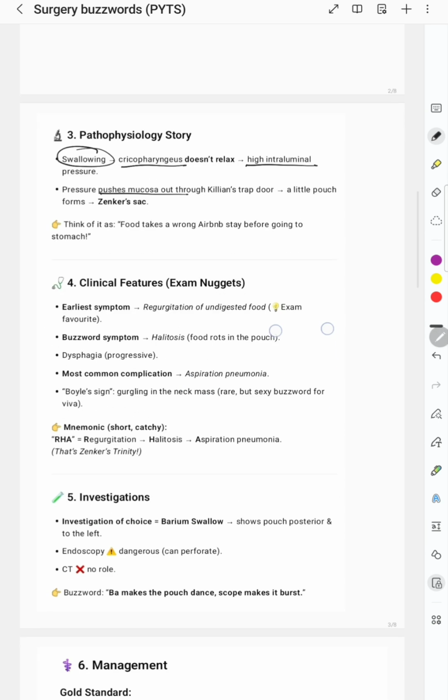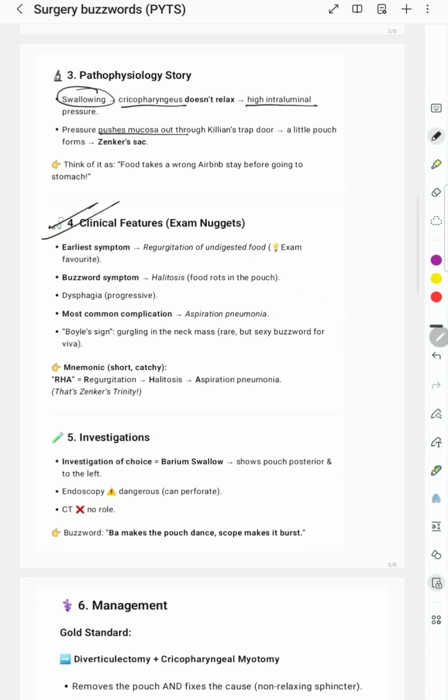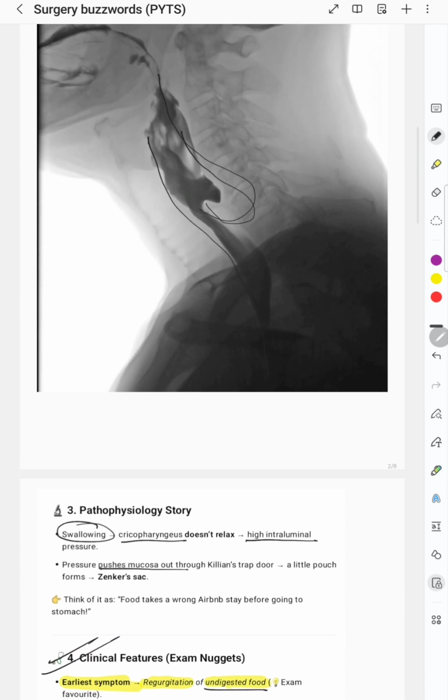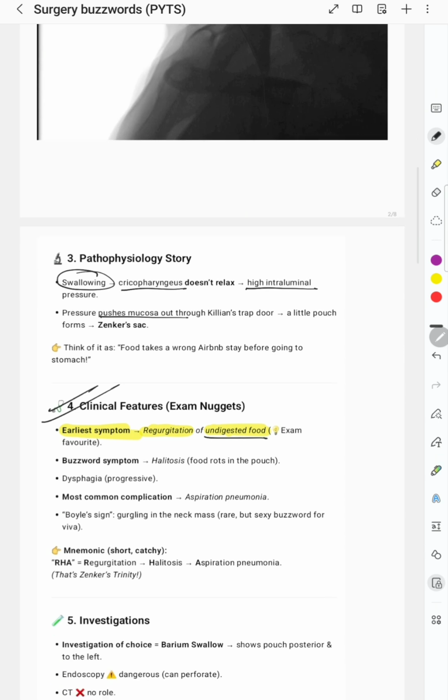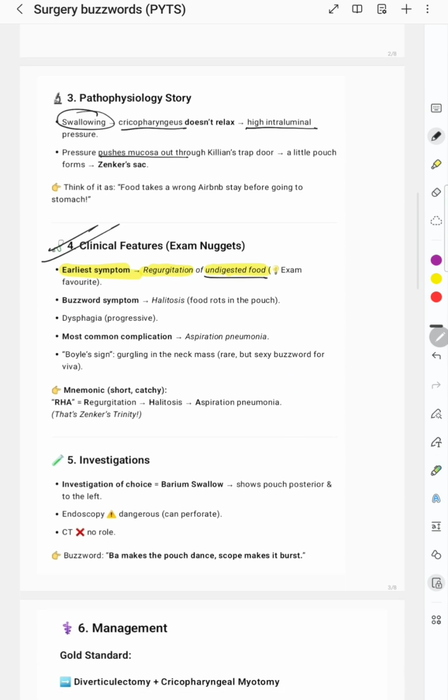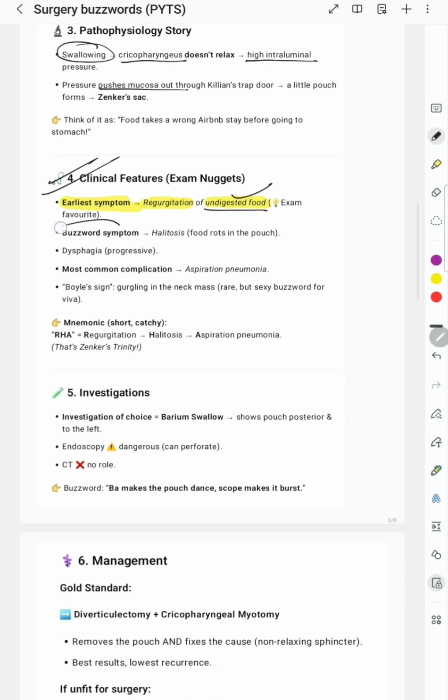This is the pathophysiology. Now what are the clinical features? This is important. The earliest feature we have to remember is regurgitation of undigested food. Why undigested? Because the food has not yet reached the stomach; it is collecting in this pouch. It has not entered the stomach. That's why it is regurgitation of undigested food. The buzzword will be given as halitosis, because food rots in the pouch. Dysphagia is progressive, and the most common complication, which we have studied earlier also, is aspiration pneumonia.